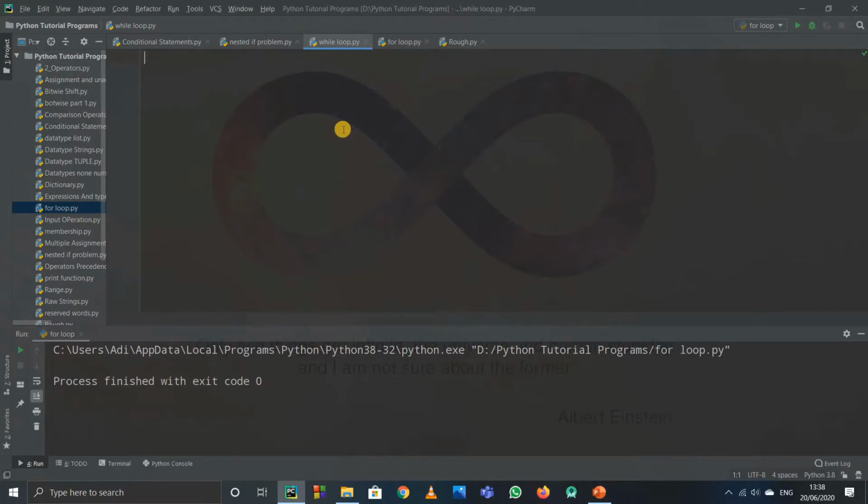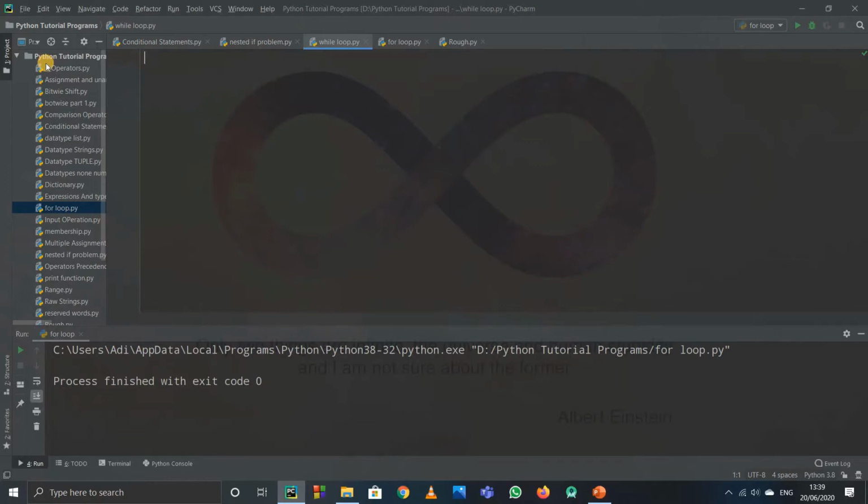Suppose there is a problem where you want to print a statement, say you want to print hello on the screen 20 times. Traditionally, you would just write print hello and type it 20 times. But that's not easy, that's too much work. So instead, we use loops for repeating a particular statement n number of times. For that we need while loops.